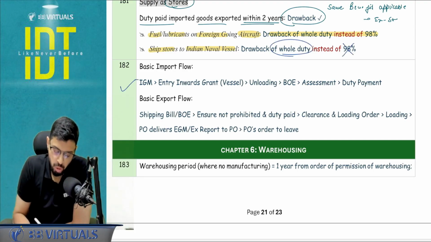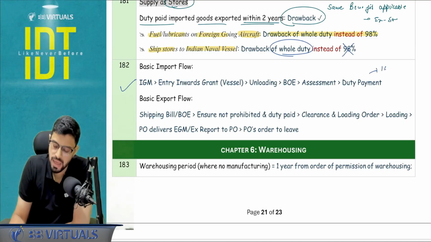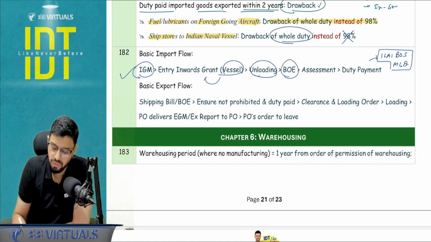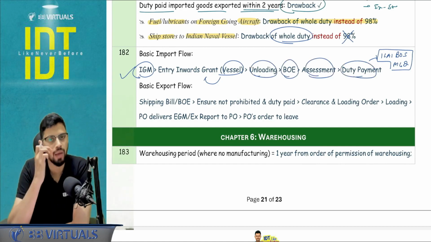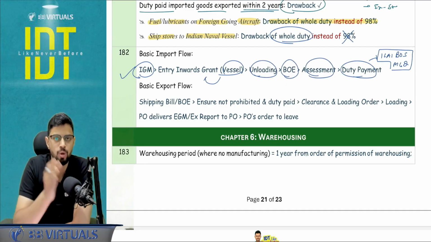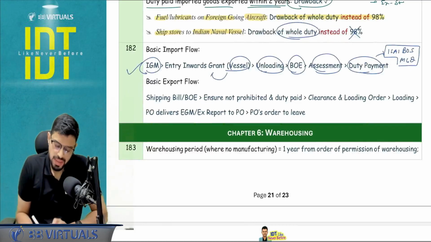Basic import flow, I want you to learn this. This comes from an ICAI BOS MCQ. Okay, pay attention. First IGM, then in case of vessel only, entry inwards, then unloading, then bill of entry, then assessment, then duty payment. I want you to learn it. Although you know that sir, bill of entry generally would be filed prior to arrival, but you have to learn it as it is.